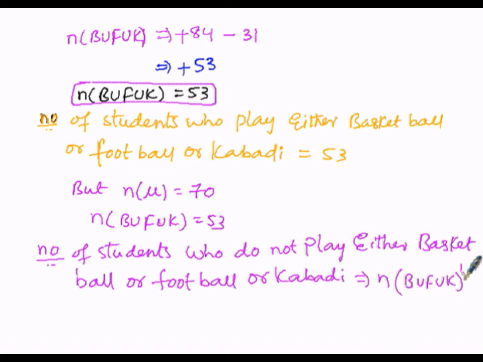The dash indicates complement, who do not play either basketball or football or kabaddi, is equal to question mark.